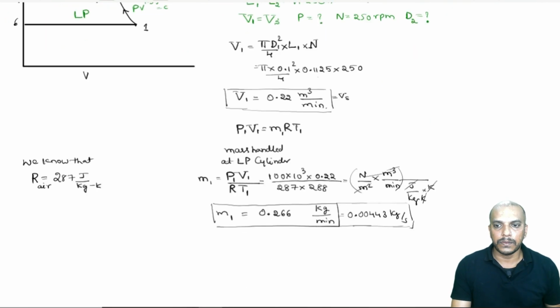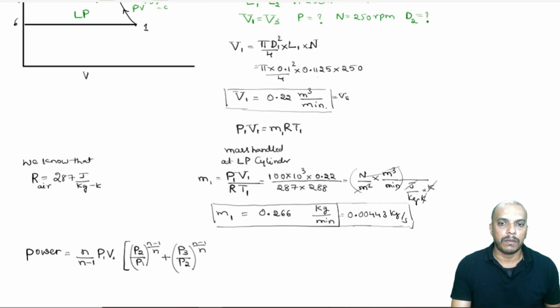Now, power is equal to, for multi-stage compressor, we have derived this equation: n by n minus 1 P1 V1 multiplied by P2 by P1 whole power n minus 1 divided by n plus P3 by P2 whole power n minus 1 by n minus, this will be number of stages. We have 2 stages here. So, this will be our equation.